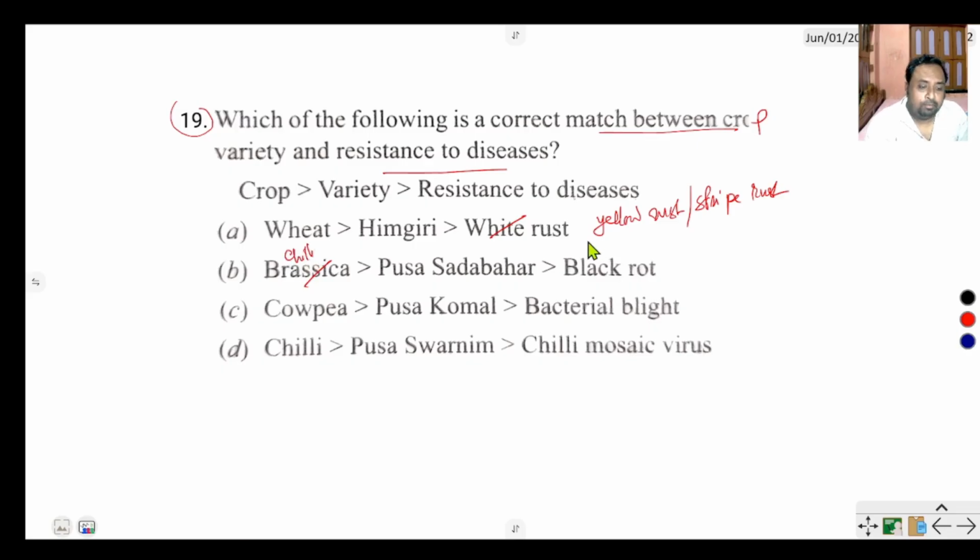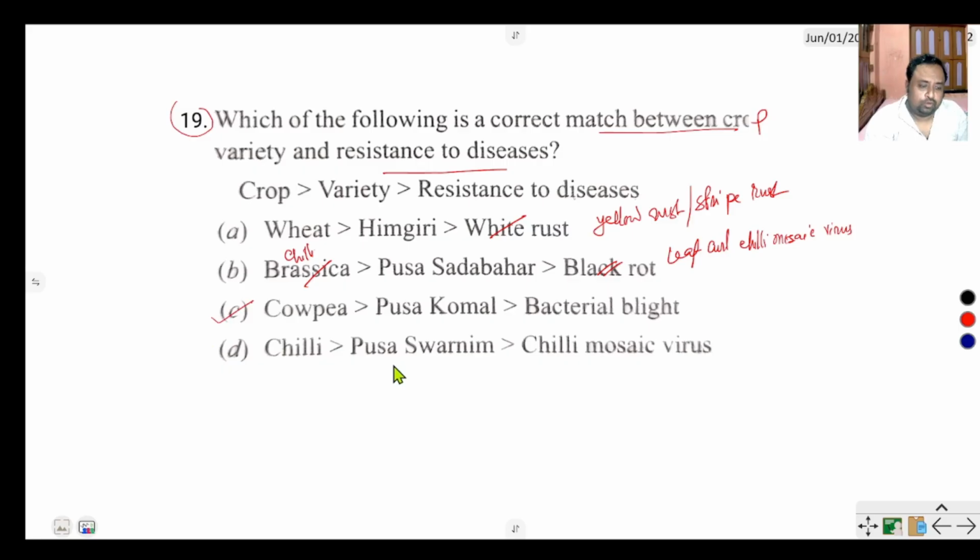And it is resistant not to black rot, but to leaf curl or chili mosaic virus. Then cowpea, Pusa Komal, resistant to bacterial blight. This is the correct option.